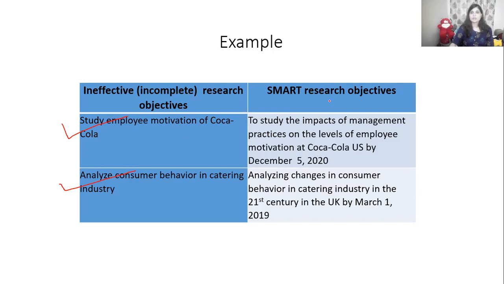So the SMART research objective would be, say, study employee motivation of Coca-Cola. Coca-Cola might be having various plants in different countries, okay, and it employs so many thousands, millions of people in this organization. Can we study all of them? It's not possible. That's all for so many years. No. So that's why we have to specify our objective by using the SMART techniques.